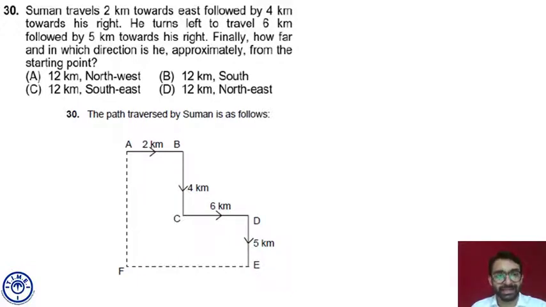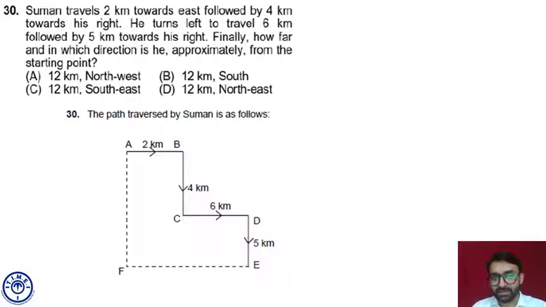Suman traveled 2 kilometers east, started from point A, and reached point B. He took a right turn, that means he started moving south and traveled 4 kilometers and reached point C. At C, facing south, he took a left turn, that means he started moving east and traveled 6 kilometers. After traveling 6 kilometers, he is at point D facing east. Now at D, he took a right turn, that means again moving towards south, and traveled 5 kilometers.